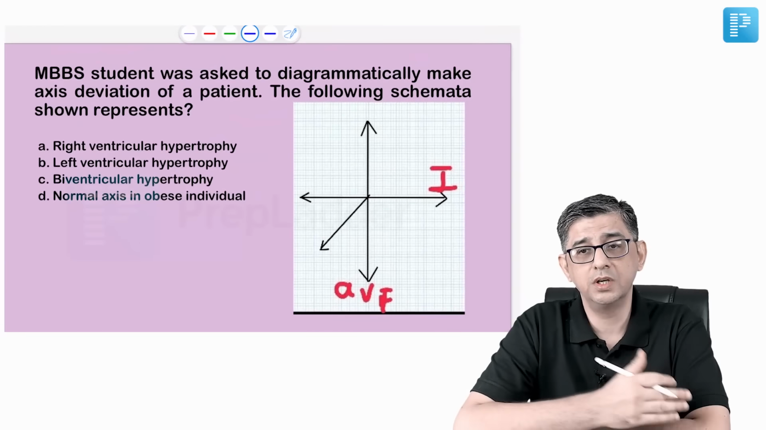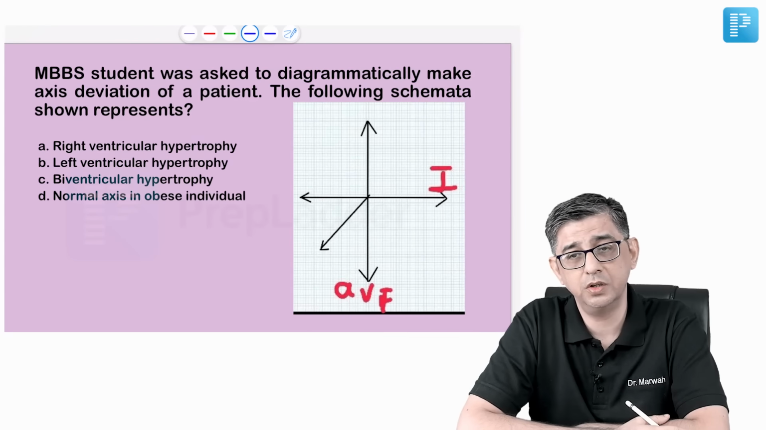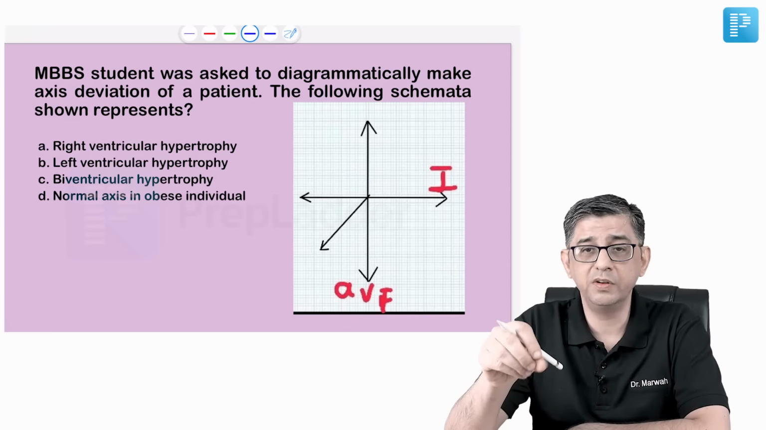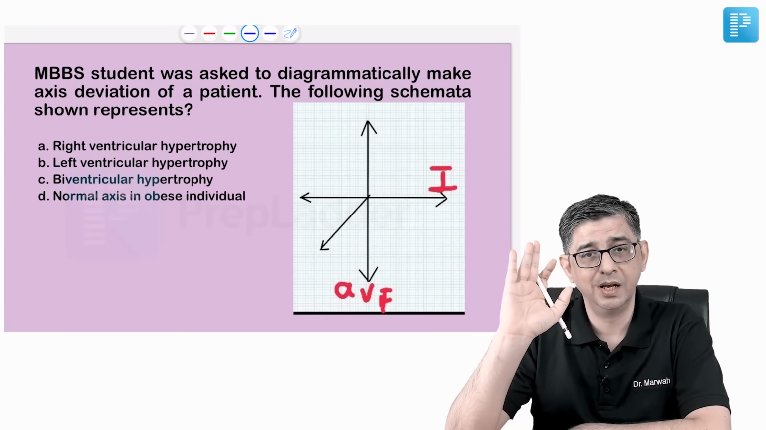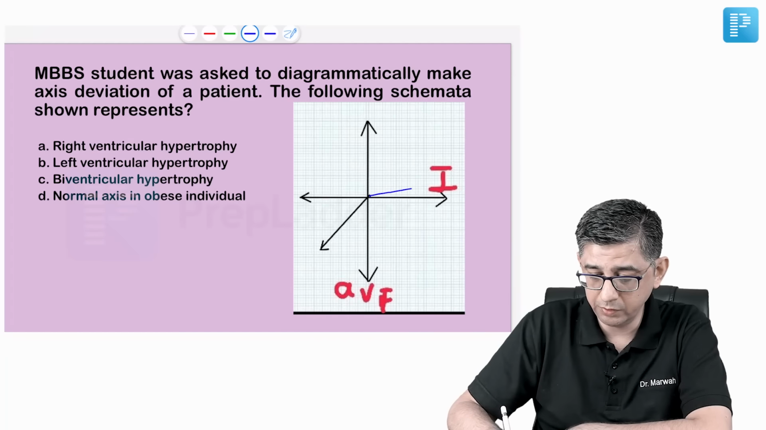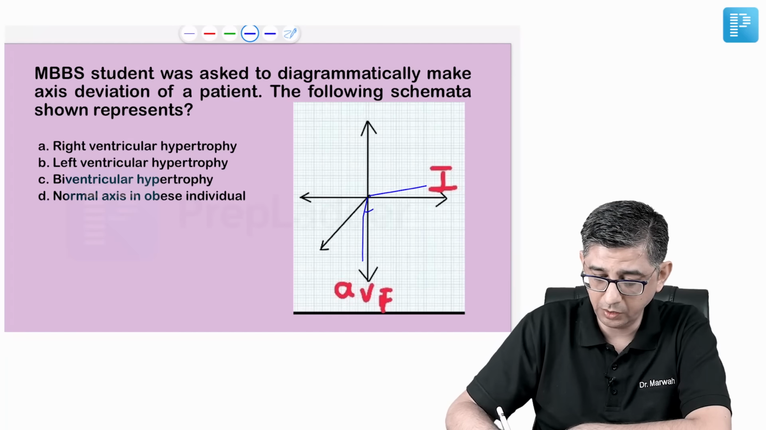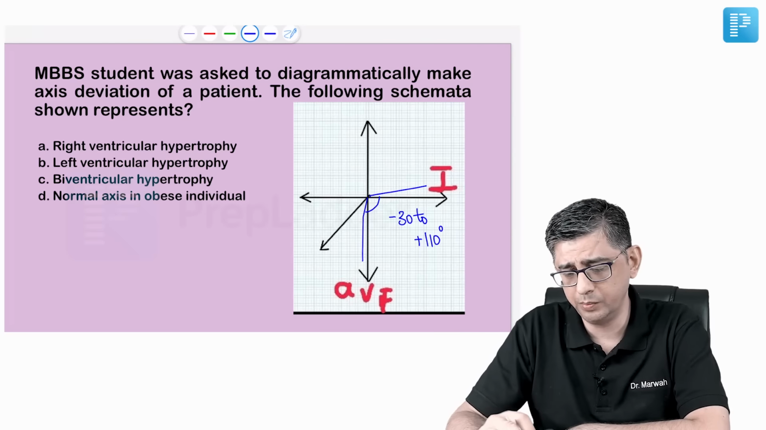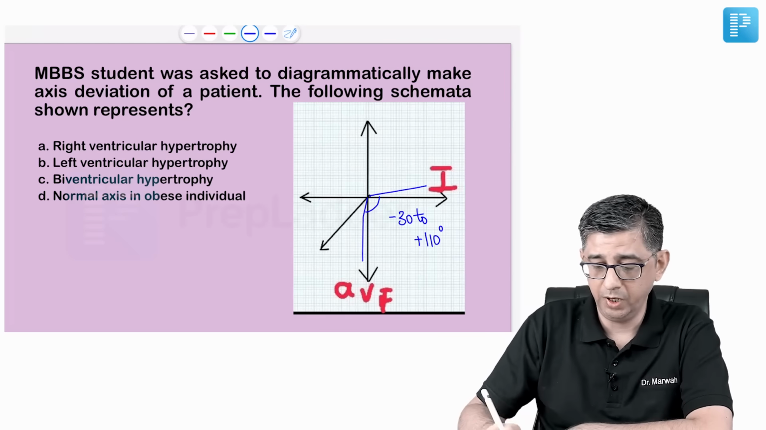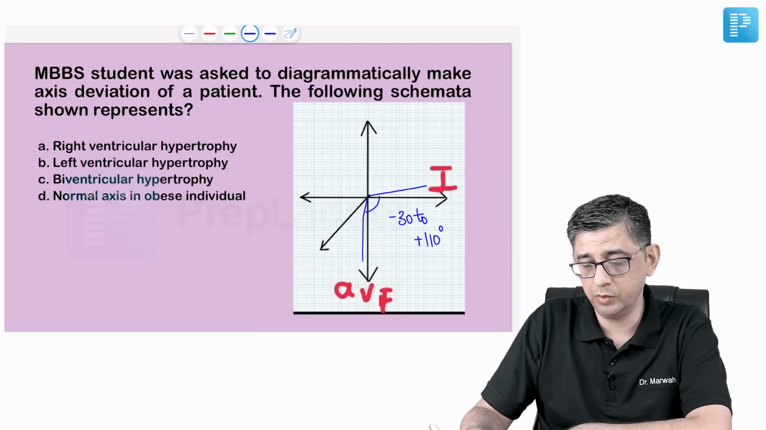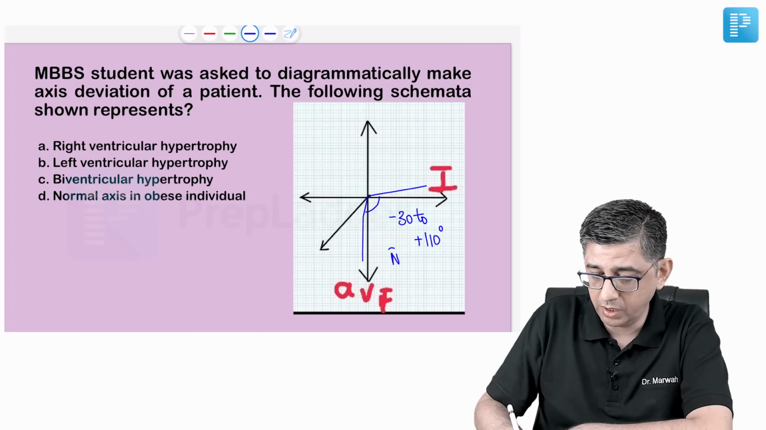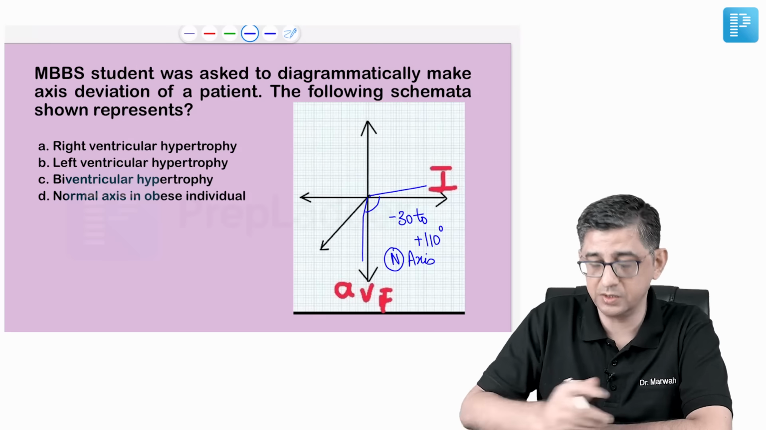Here, an MBBS student was asked to diagrammatically make an axis deviation of a patient. Every time there is an ECG in the entire app, in snapshots, you will notice I will draw an axis. All you need to remember is that for a normal individual, the normal axis of the heart will be in the range of about -30 to +110. Though in some books it may be written as -30 to +90 also. Some slight variation can be present, but every time you draw an x and a y axis, on x would be lead number 1, on y axis would be lead AVF, and this particular quadrant that I have mentioned here before you is the normal axis.